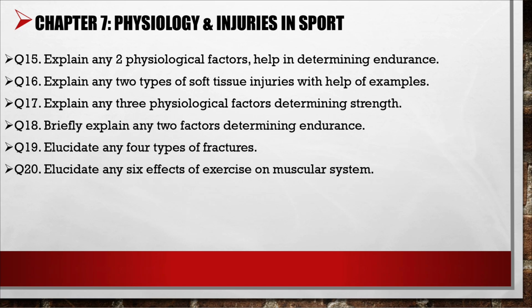Question 16, explain any 2 types of soft tissue injury with the help of examples. Question 17, explain any 2 physiological factors determining strength. Question 18, briefly explain any 2 factors determining endurance. Question number 19, elucidate any 4 types of fracture. Question 20, allocate any 6 effects of exercise on the muscular system.